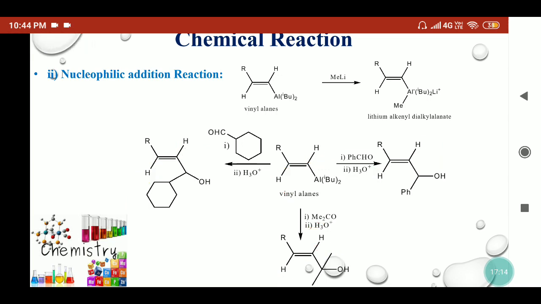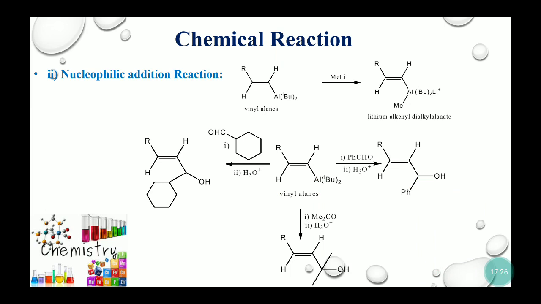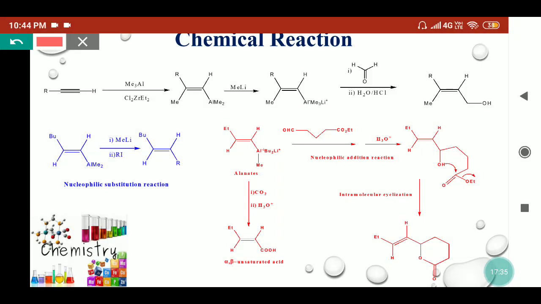But this reaction is active with different types of aldehyde and ketone. We cannot react the vinyl alkanes directly with formaldehyde, so we need the lithium dialkenyl alanate to react with the formaldehyde. Here we can see we are treating this terminal alkyne with trialkyl aluminium in the presence of zirconocene chloride, which is simply acting as a catalyst, and they will give the vinyl alanes.